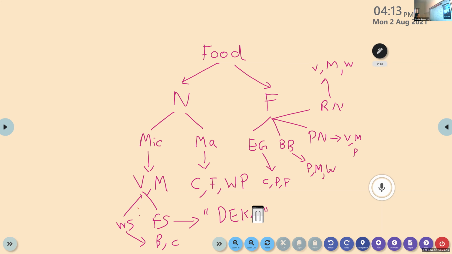Okay, I'll read. So food, we classify into two, one on the basis of nutrients and the other on the basis of function. Food, give two arrows, nutrients and function. So under the nutrients, again two arrows. One is micronutrients, another is macronutrients.